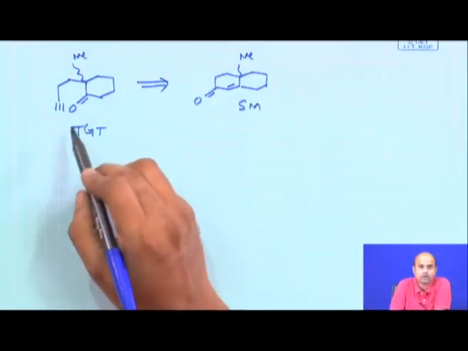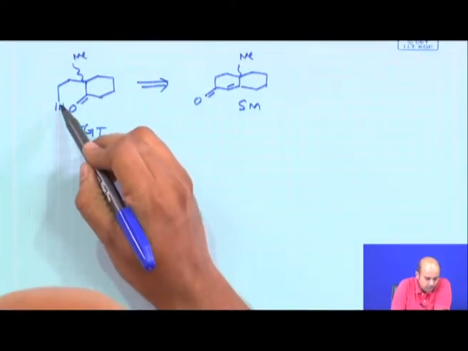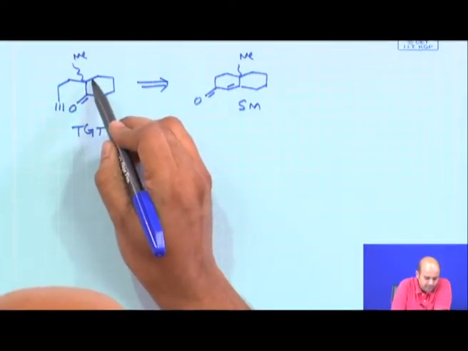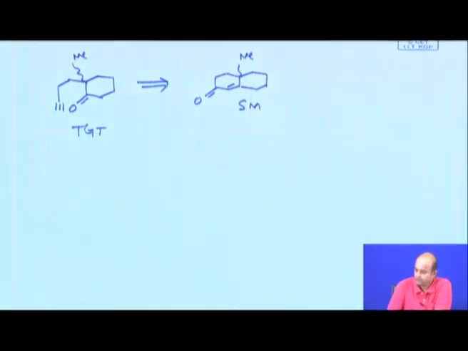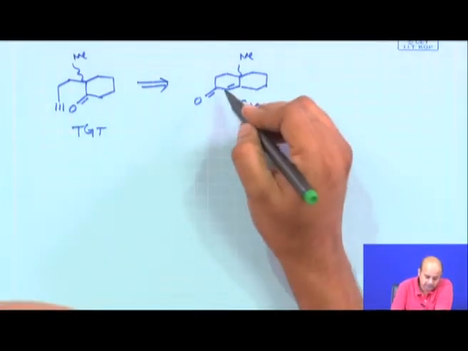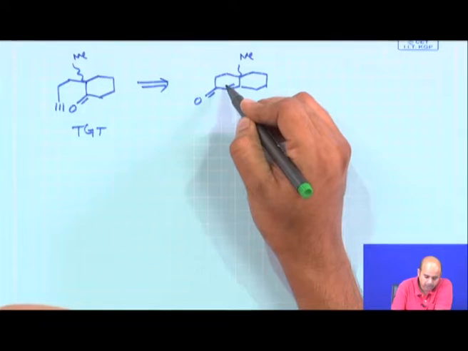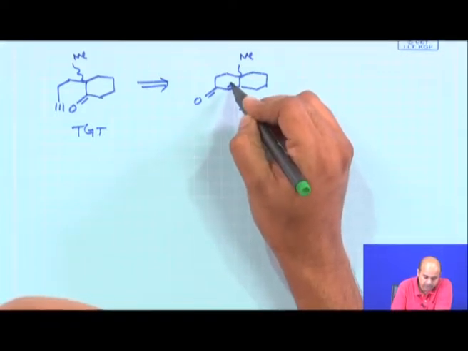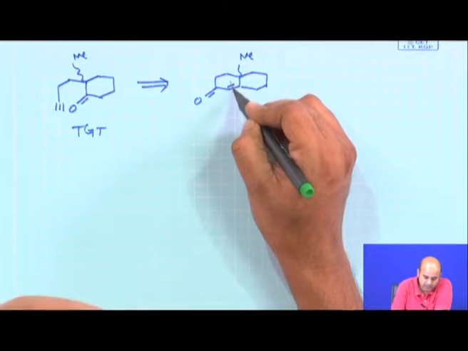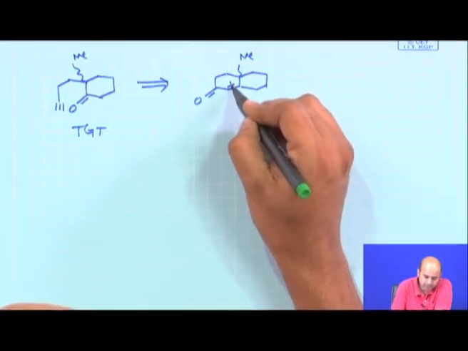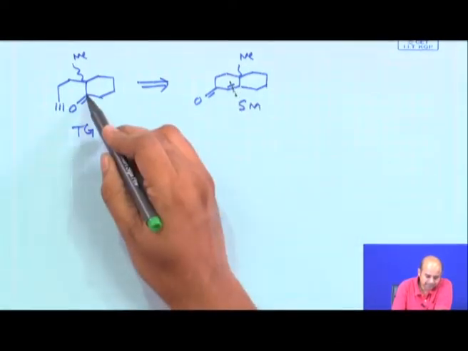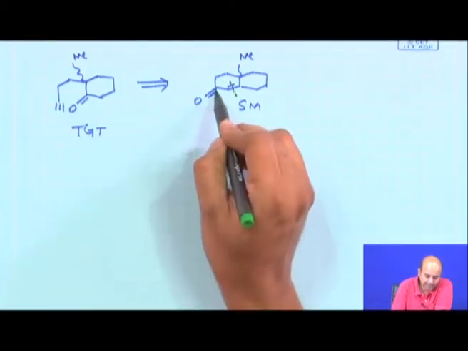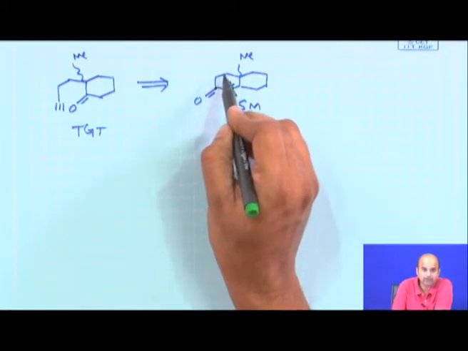Now, if you count the number of carbons for the target molecule, 1, 2, 3, 4, 5, 6, the rest of the parts remain the same. So, this is also 6 membered. So, the only thing is from this starting material to target, this particular bond, not this, basically the cleavage usually takes place here. You get a carbon oxygen bond and an alkyne was generated here, remaining part remains same.